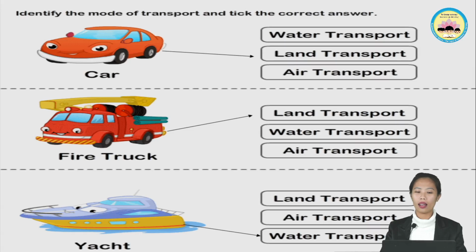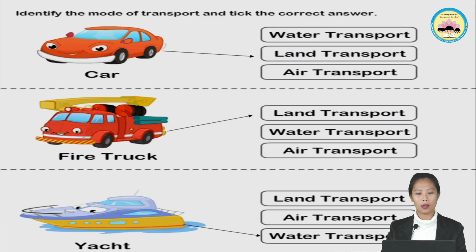Now let's identify one by one where they belong. Do they belong to water transportation? Do they belong to land transportation? Do they belong to air transportation? Okay, that is our next discussion for today. We will identify that one by one.